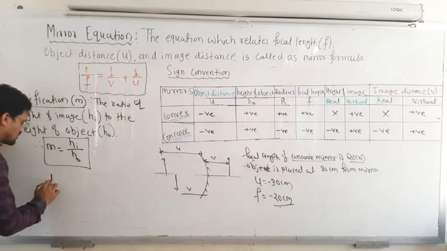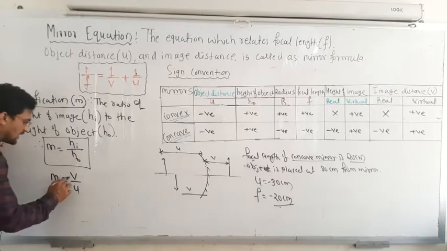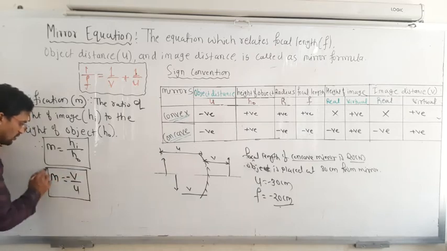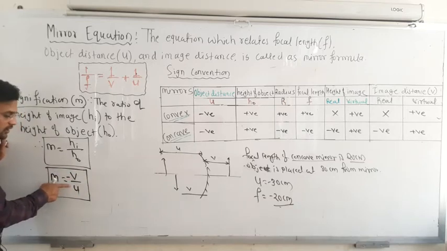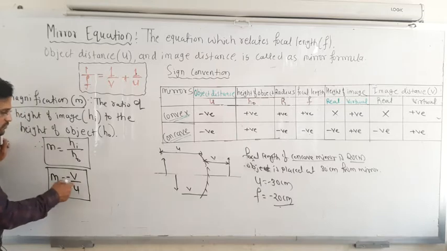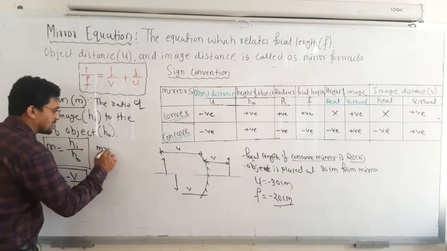The same magnification you can calculate by using V by U also, but you have to put a negative, because object distance is here negative itself. Okay. So this is the magnification in terms of V by U. If you know the V and the U, you can also calculate this one. And another one, if M is greater than 1,